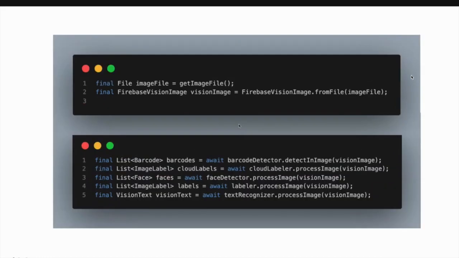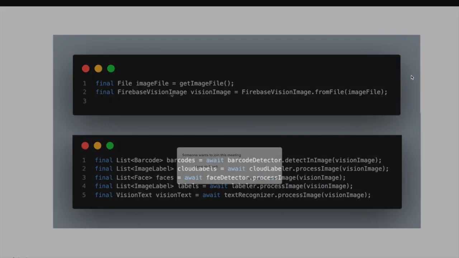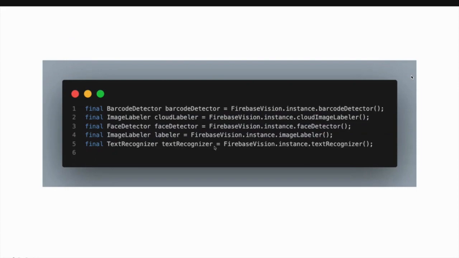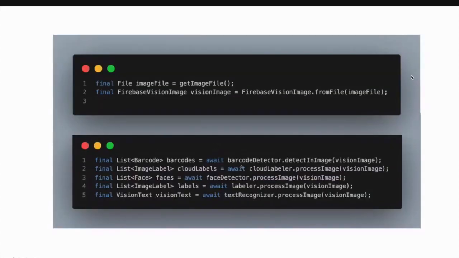And the next thing is you need to get the image, and using that Firebase Vision image object, you can use this detector, like a barcode detector or a face detector. You can either process the image or detect in an image to get these features.